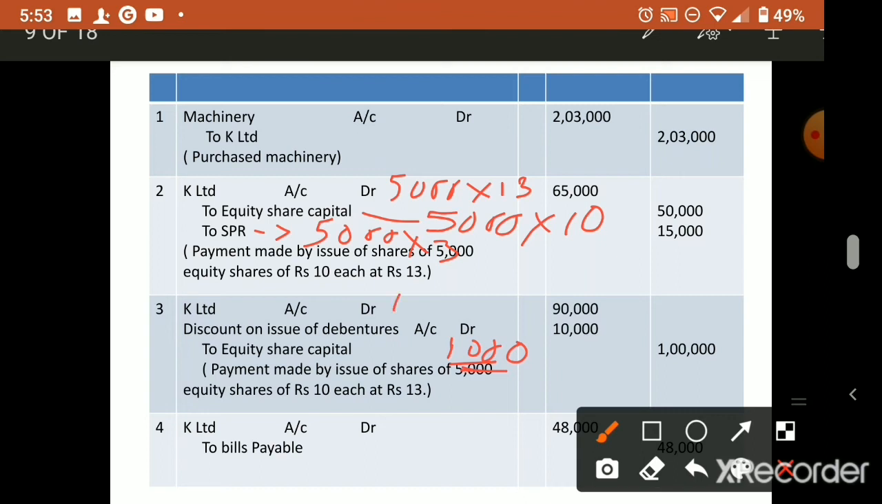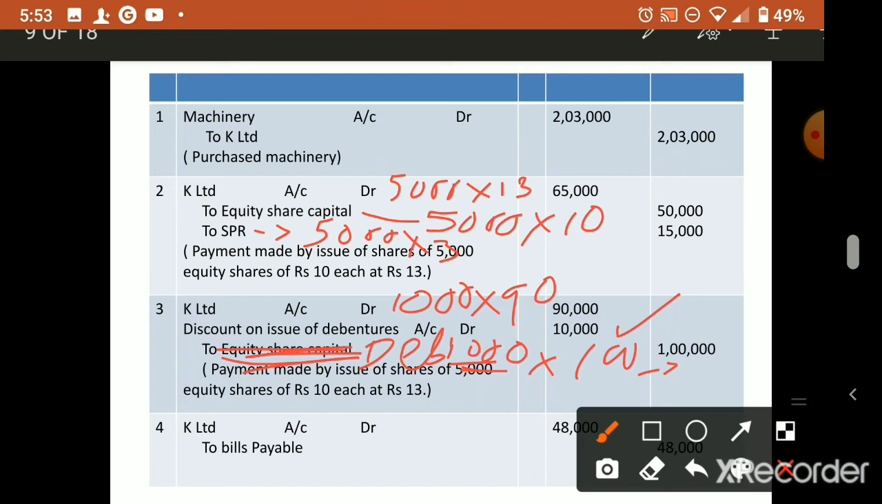So 1000 into 90, that will be the K Limited. 1000 into 90 you have to write. Now discount how much? 10. So 1000 into 10, 10,000 will come here. Then 1000 into 100 will go to the debenture account. Okay, so debenture account 1000 into 100. This way we have to write the journal entry.